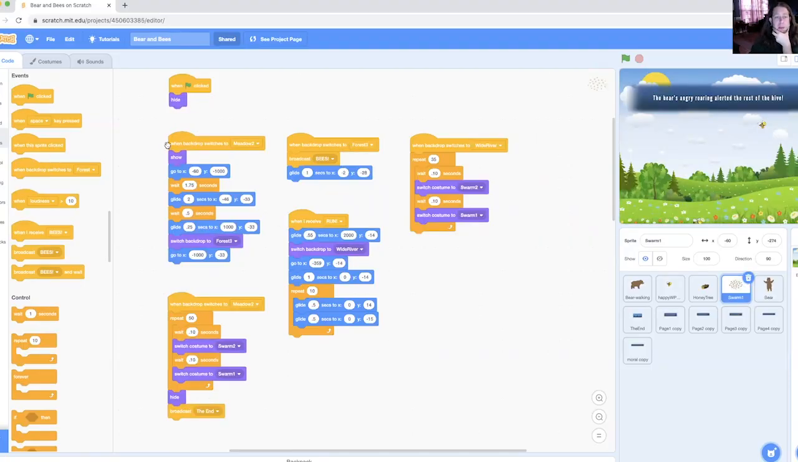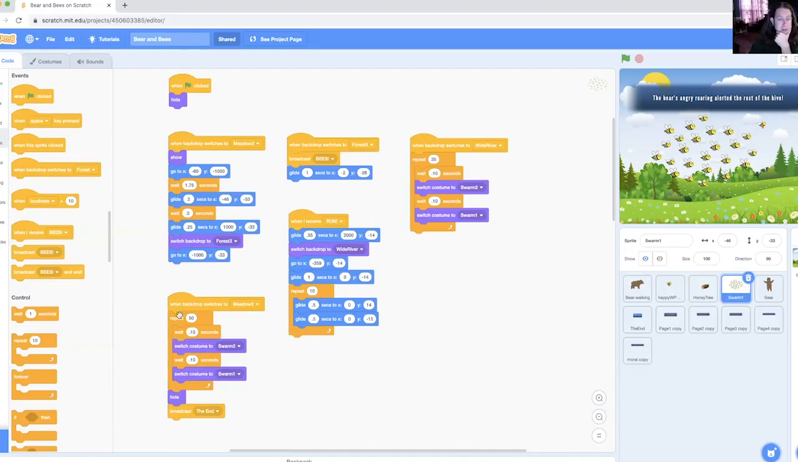So when the backdrop switches to meadow 2, they appear. They go to the X of -60 and the Y to -1000. Now, I don't have 1,000 pixels there, but what that basically tells us is to move as far off the screen as it's able to do so. And then it's going to wait a second and then move into another position, just like that. So when it glides to that position, it's going to wait another half a second before going off in the other direction. So that's one piece of code that's running while those bees move up.